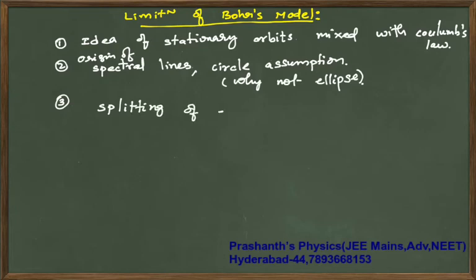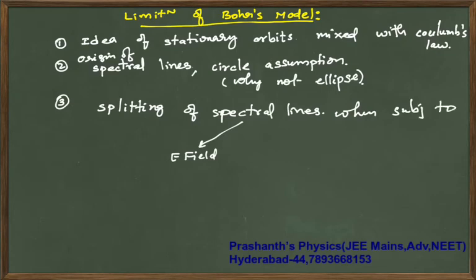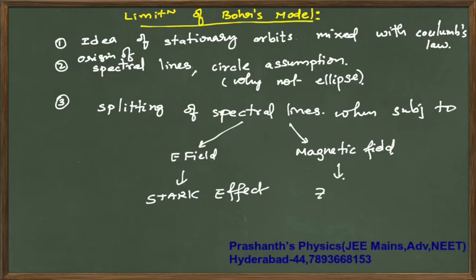It could not explain the splitting of spectral lines when subjected to electric field and magnetic field. When subjected to an electric field it is called the Stark effect. When subjected to a magnetic field it is called the Zeeman effect. It failed to explain these ideas. These are the problems of Bohr's model.